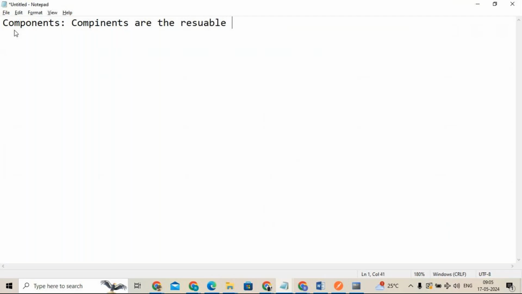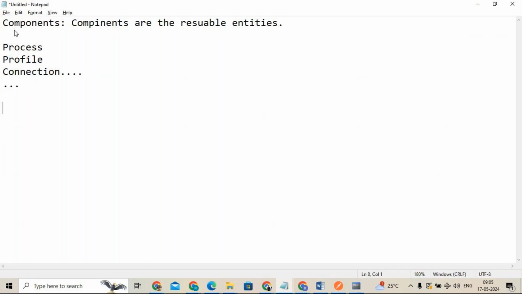Yes, reusable entities. We have different components, right? We have a process, we have a profile, we have a connection, operation. Yes, different components we have.